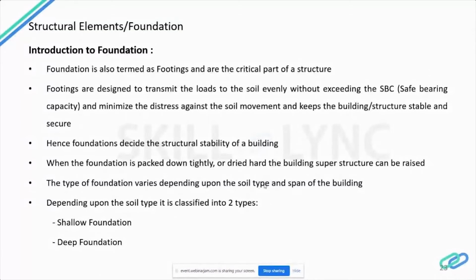So footings are structural elements that transmit the load of the entire superstructure to the underlying soil below the structure. Footings are designed to transmit these loads to the soil without exceeding its safe bearing capacity. That is why we normally use the SBC while doing the design, to calculate the size of the footing. Thus, the footing prevents excessive settlement of the structure beyond a tolerable limit, minimizes the differential settlement, and prevents sliding and overturning of the building.